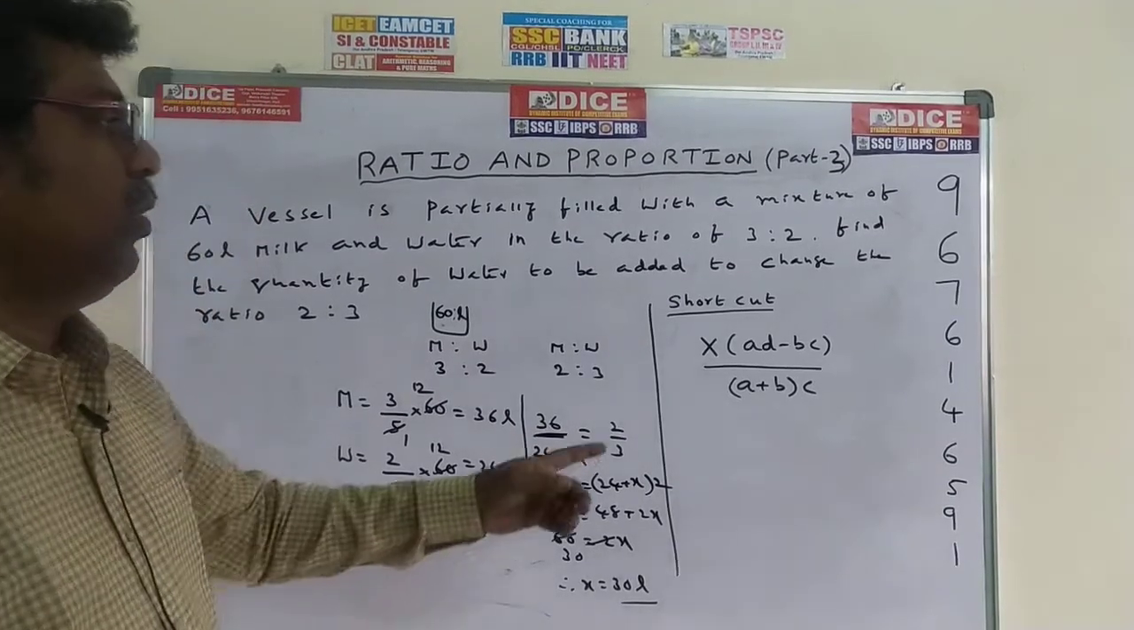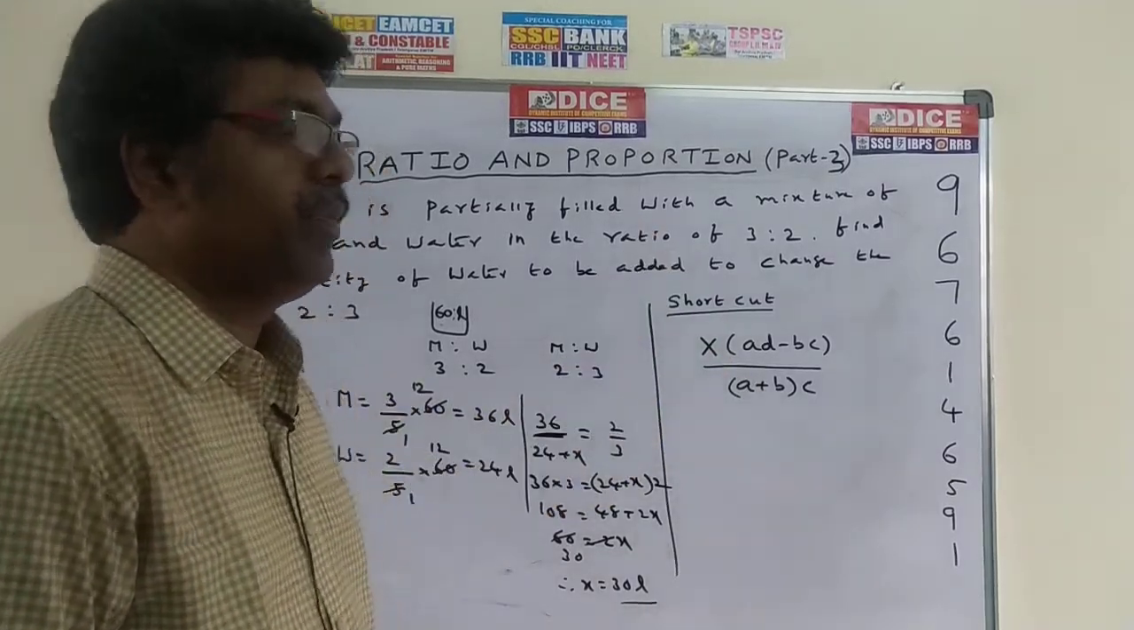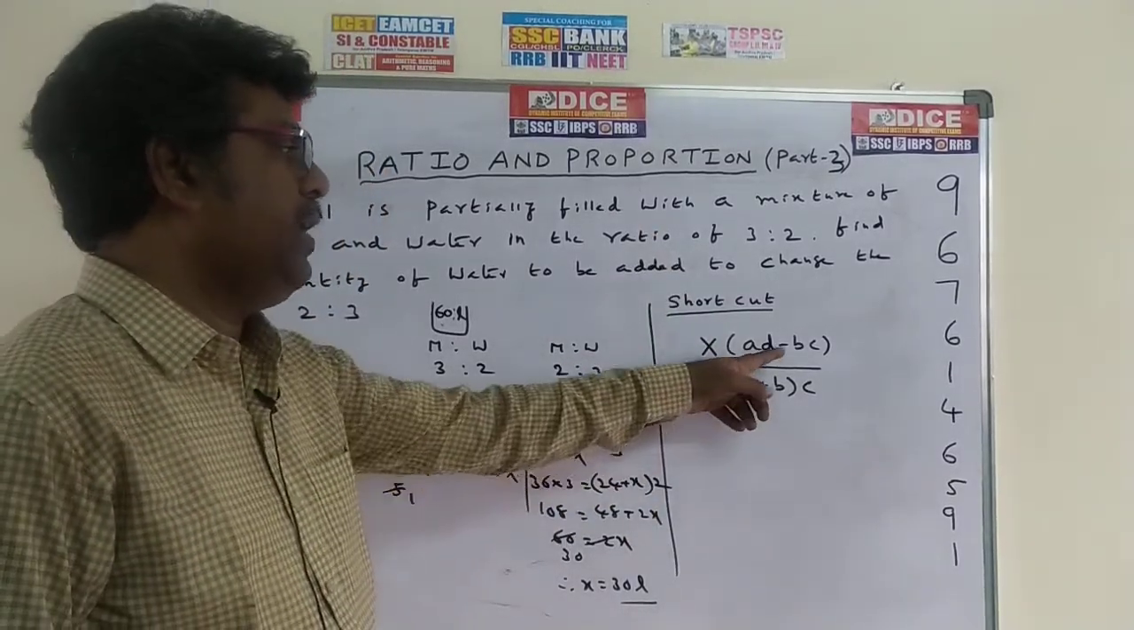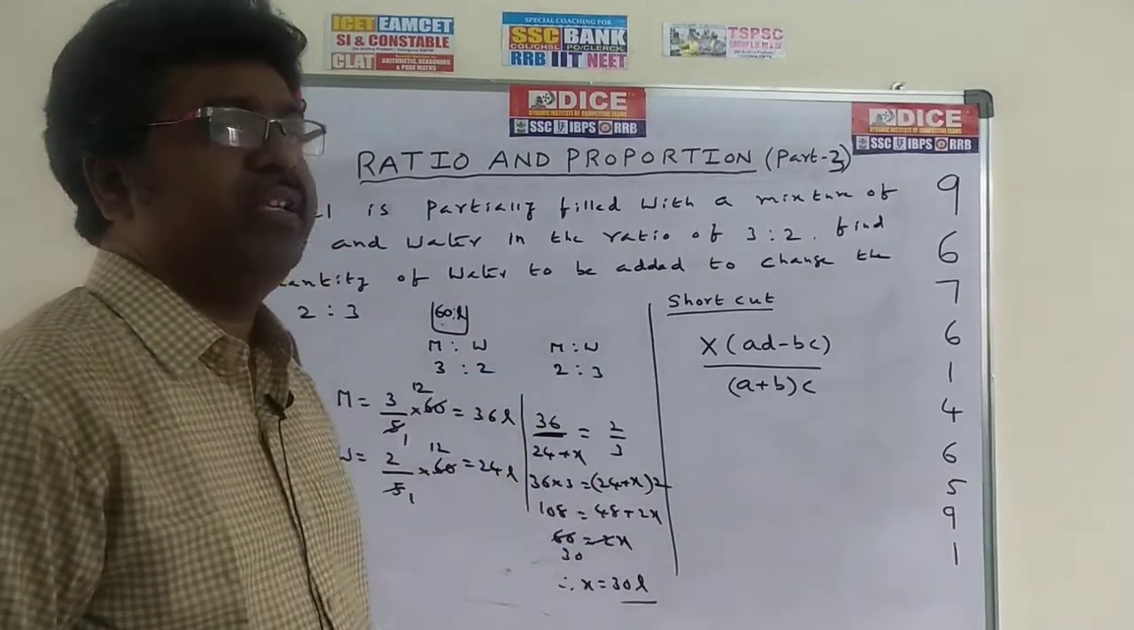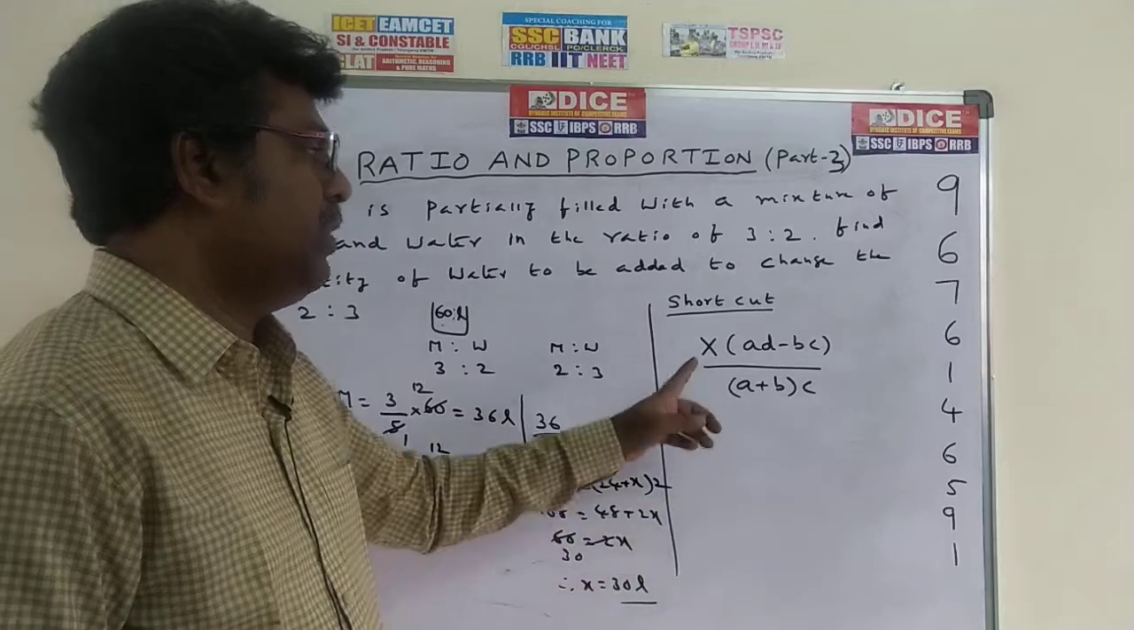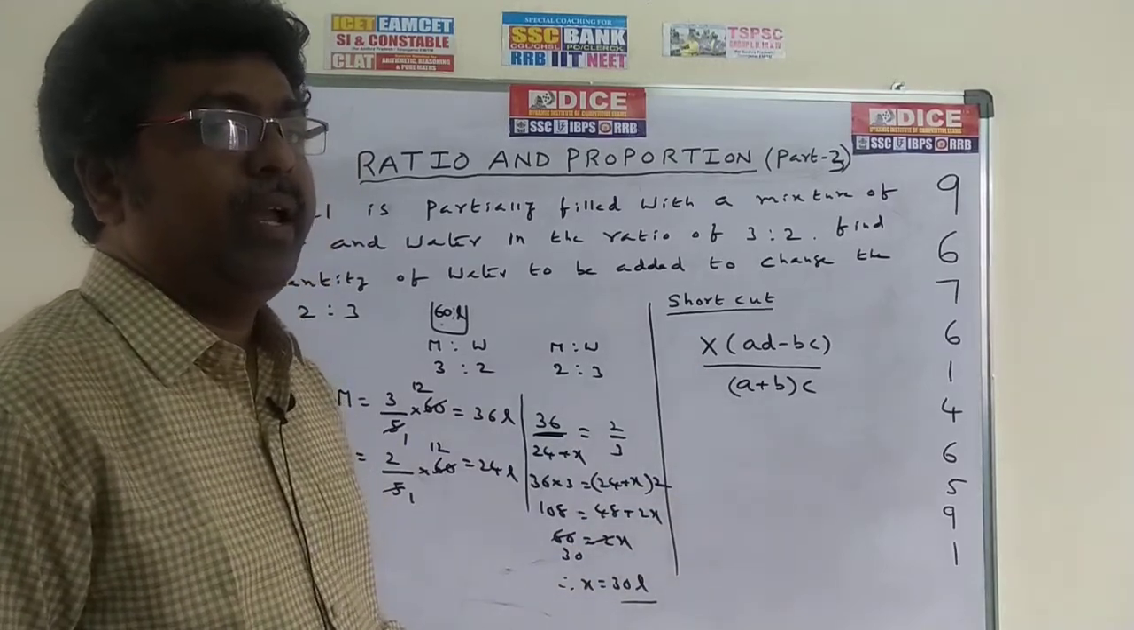Okay. Now come to the shortcut for this problem. The shortcut formula is x into (AD minus BC) by (A plus B) into C. If you know this formula, this problem is very easy. Within one step, you will get the answer.